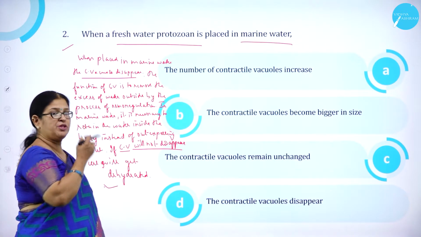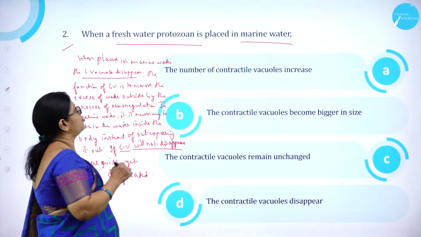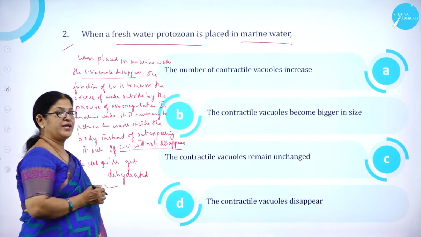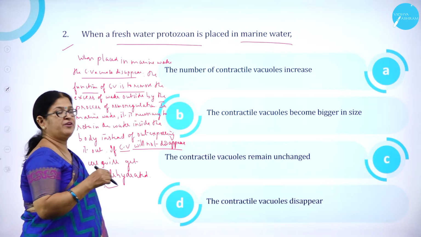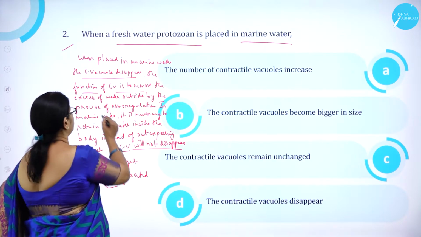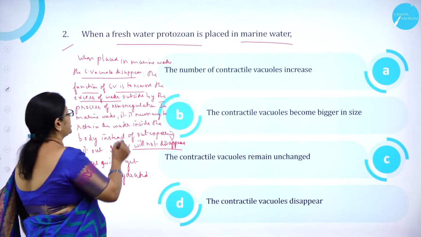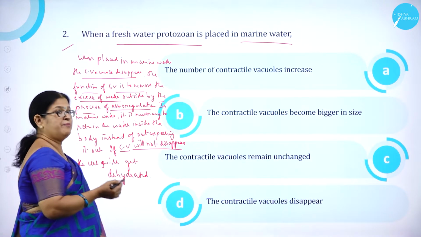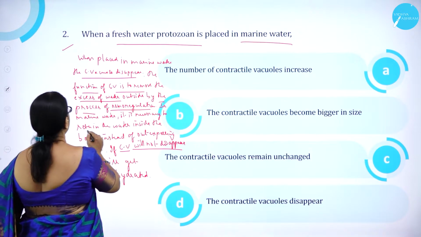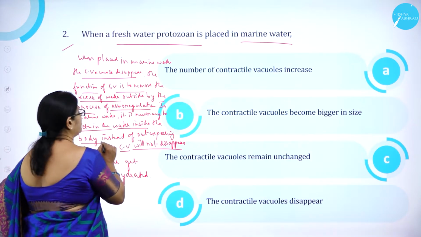When a freshwater protozoan is placed in marine water, the contractile vacuoles disappear. The very important function of the contractile vacuole is to remove the excess water outside by the process of osmoregulation. And in marine water, it is necessary to retain the water inside the body.